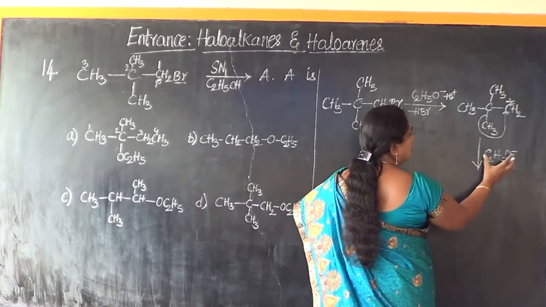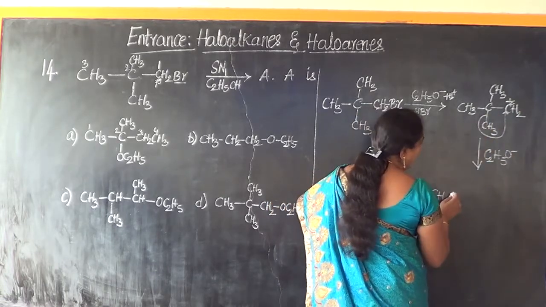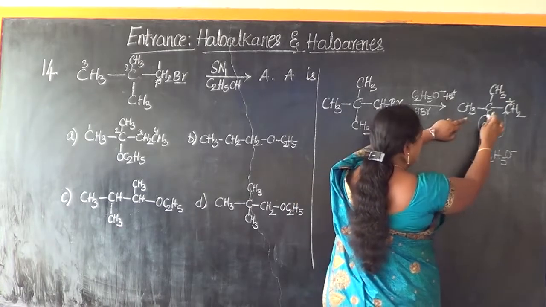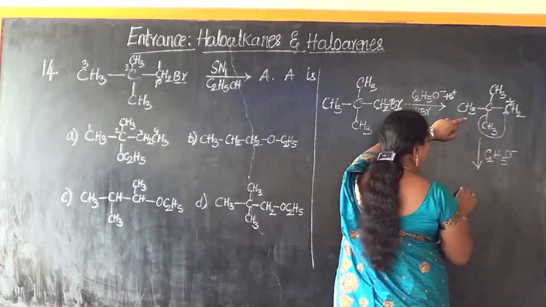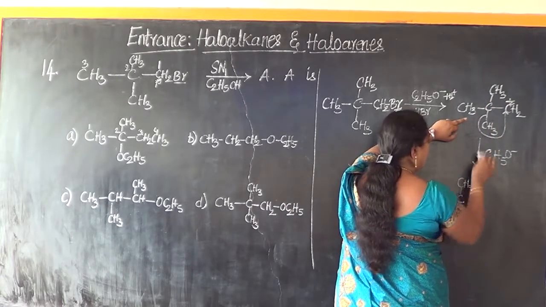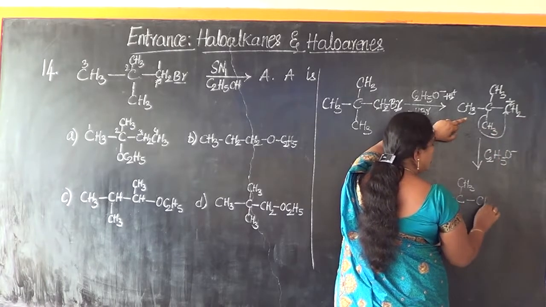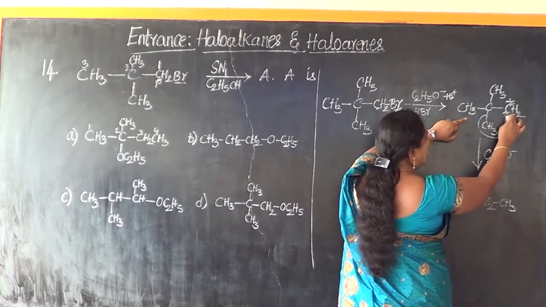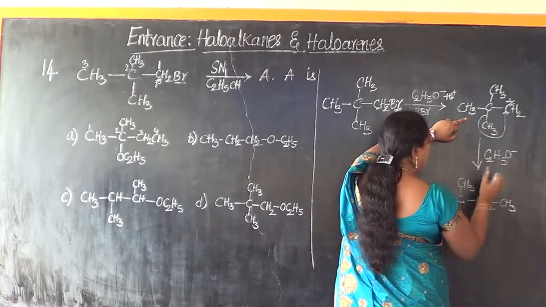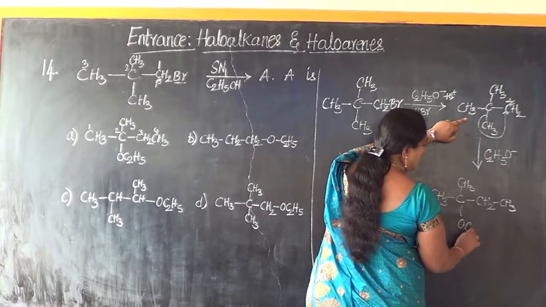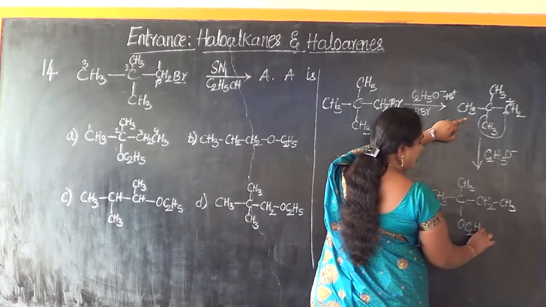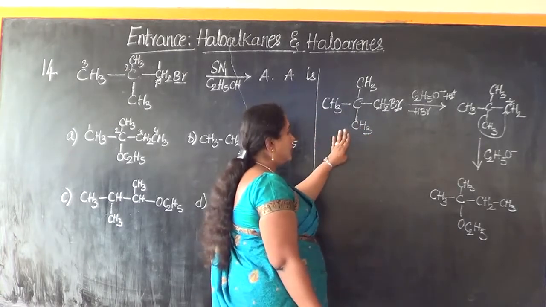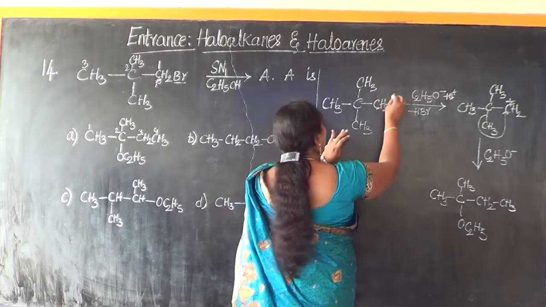In this place OC2H5 will take a linkage. So CH3, this CH3, then let me link with this C, then above it is CH3. Now this has shifted here, so it's going to be CH2, CH3, and in this place it will be linked with OC2H5. This will be the product that we will be getting.